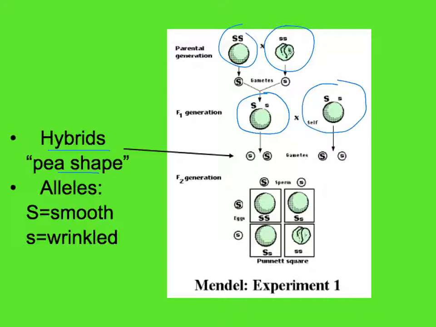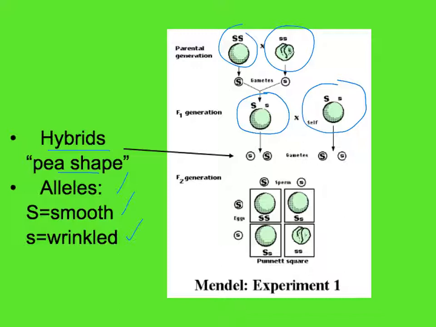F1 stands for filial, the first generation of those parents. And he crossed those as well. And we can see here, using our little key, that the large S is a dominant trait, indicating smooth seed patterns, and the lowercase s produces a wrinkled seed.